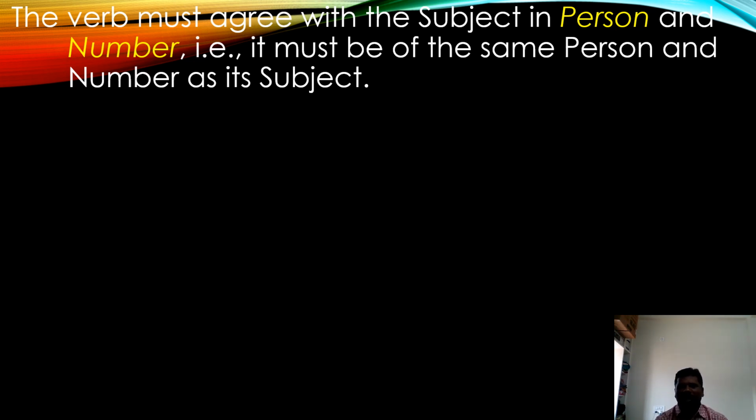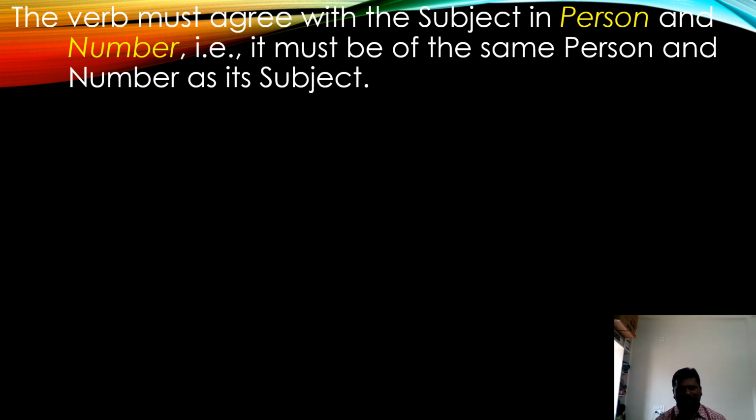Subjects and verbs must agree with one another. Okay, try to understand. The verb must agree with the subject in person and number. That is, it must be the same person and number as its subject. If the subject is singular, there will be a singular verb.